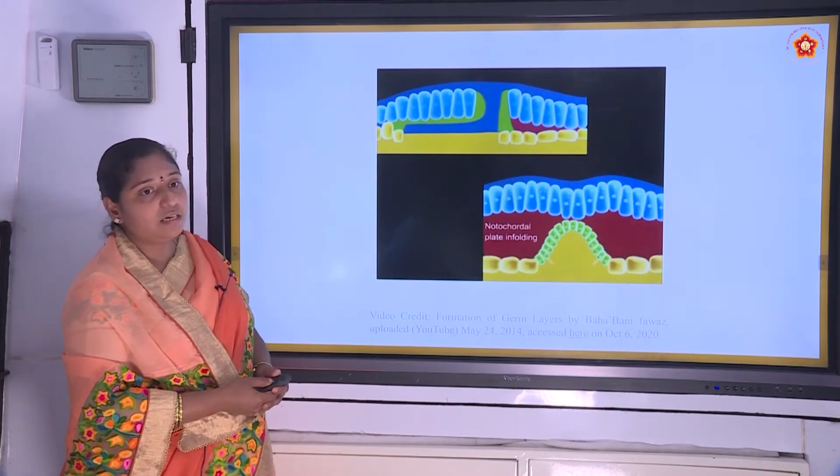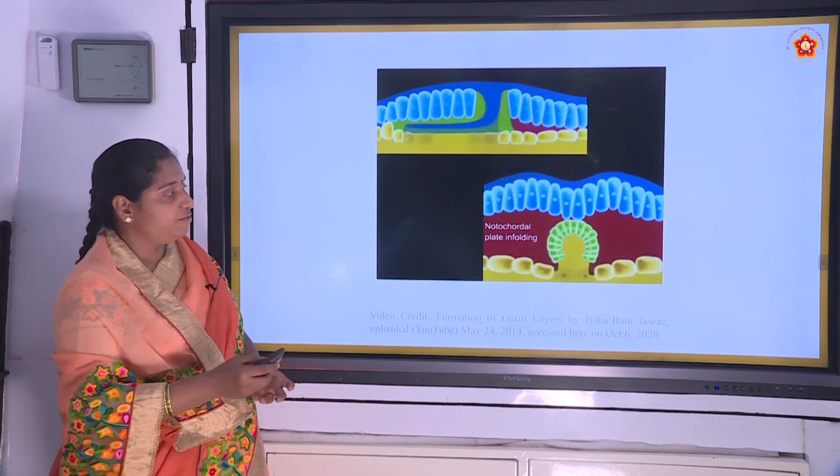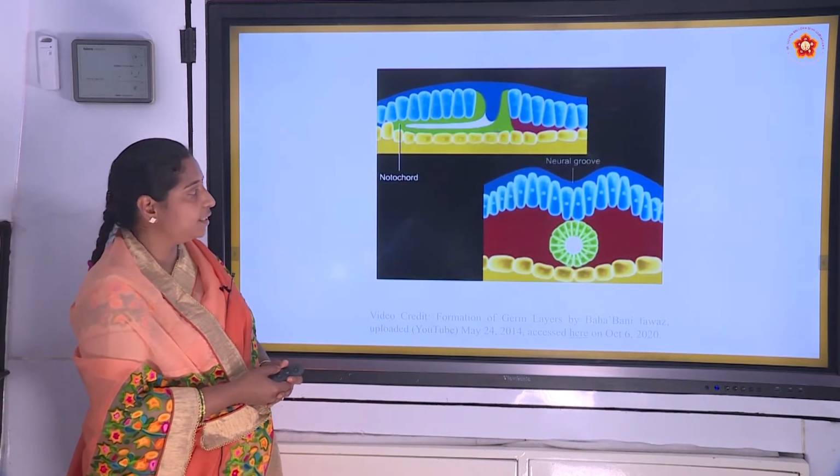Observe how these layers are responsible for the formation of the next tissues as well as the organs.